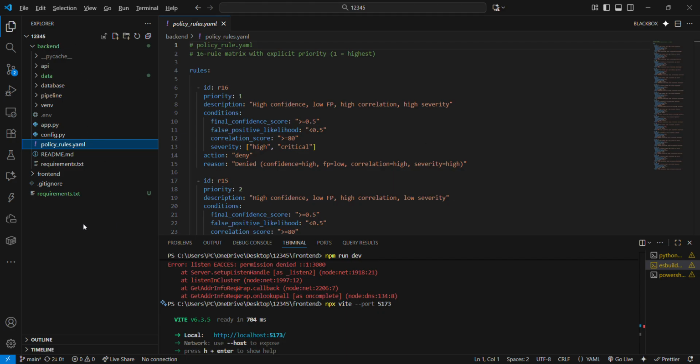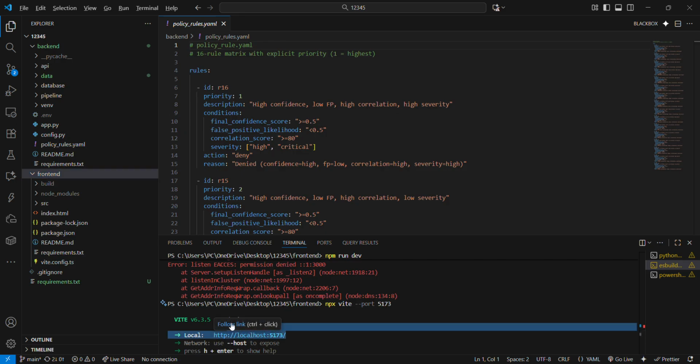As you can see here, this is my backend file and this is my front end file. For the front end we have focused on React, and for the back end we have used Python and other tools. For the LLM orchestration we have integrated LangChain and many MCPs, and with that we have also integrated OpenAI LLM models. Now let me walk you through the project.